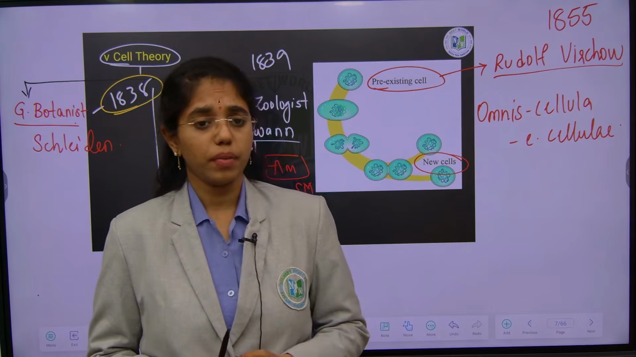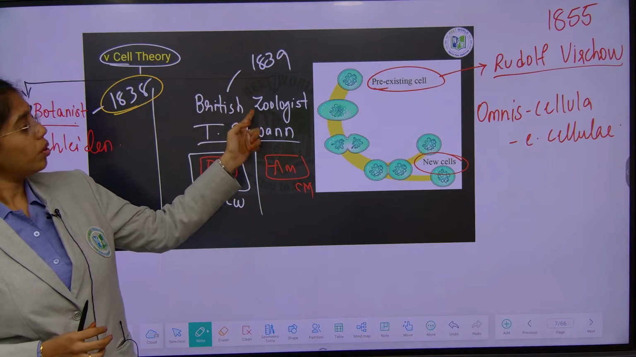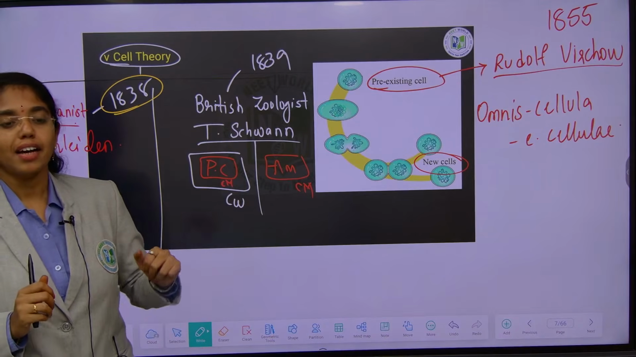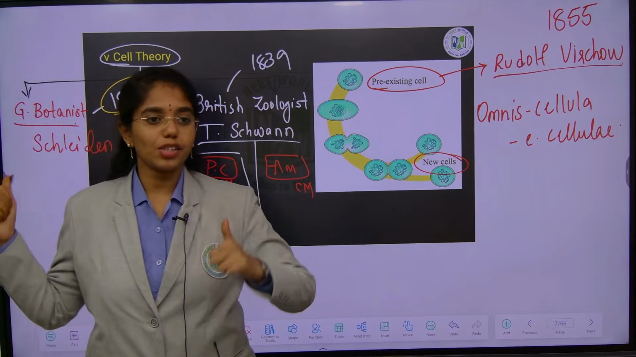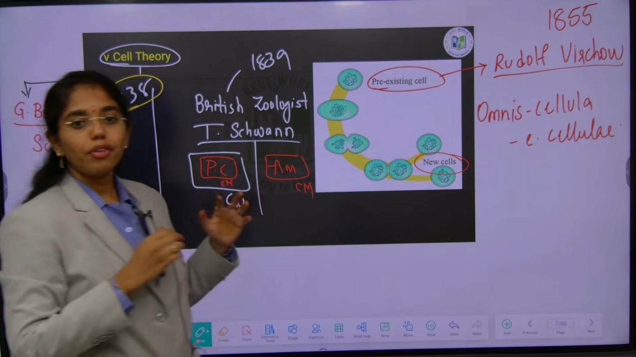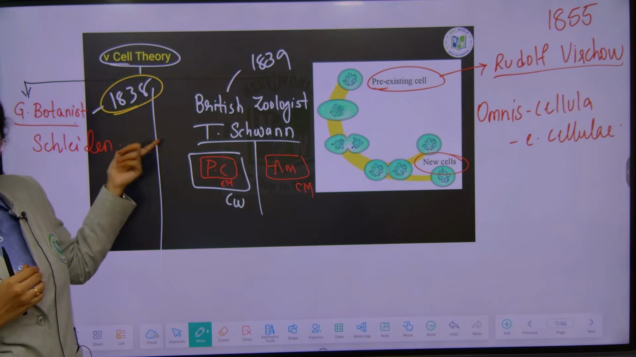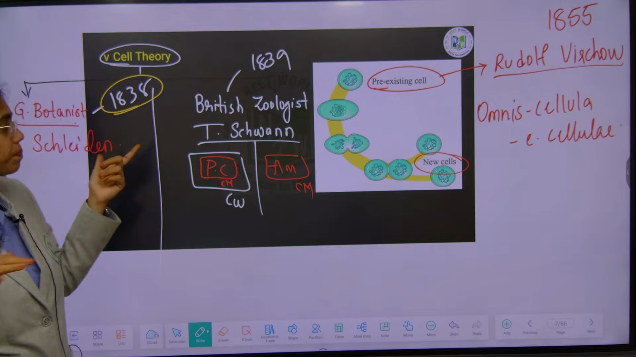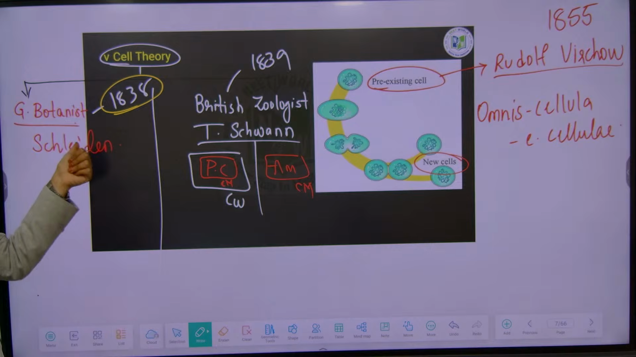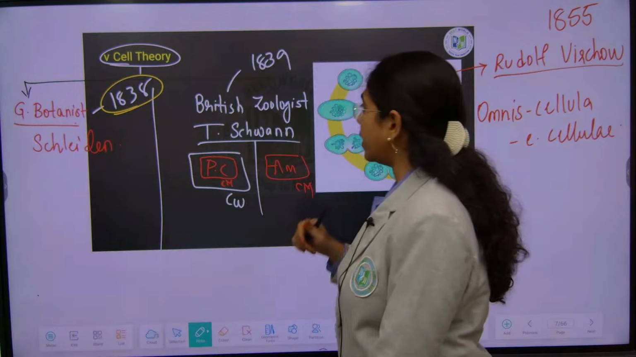Parallelly, along with him, Theodor Schwann in the year 1839. He is a British zoologist. Many times statement-based questions are asked on these terms, British zoologist, German botanist. After learning the entire story of all chapters, a few questions will be confused with these terms again. But these are pretty basic concepts, we will register them here itself. First, who proposed in the year 1838? German botanist, and then British zoologist in the year 1839.